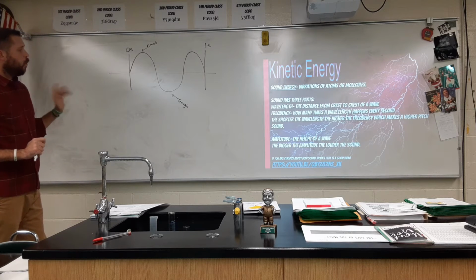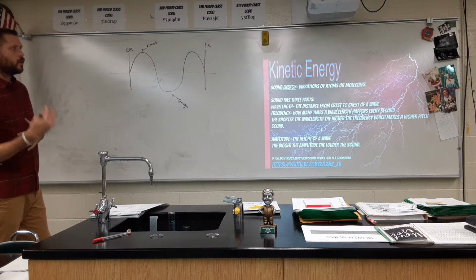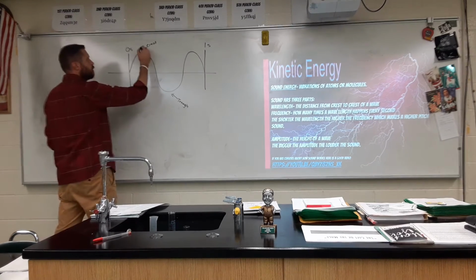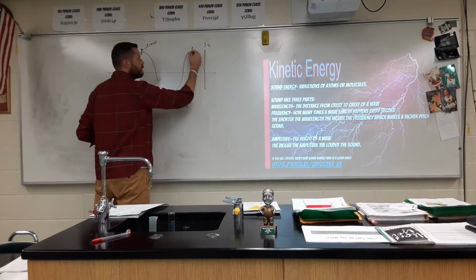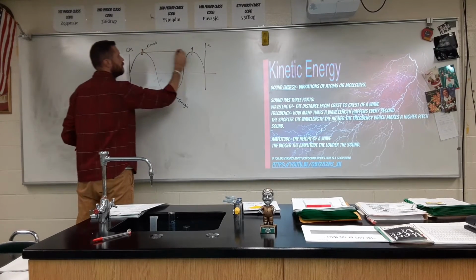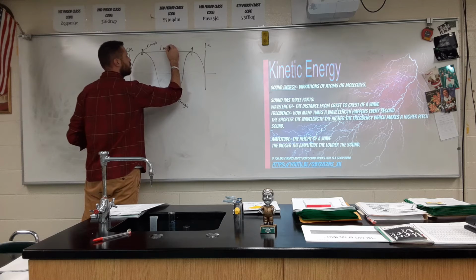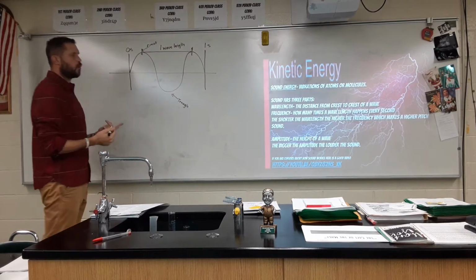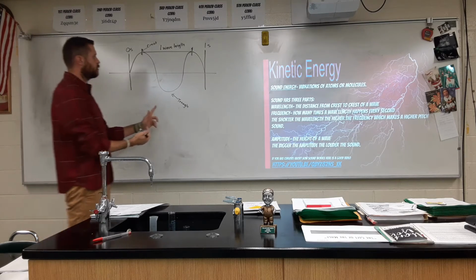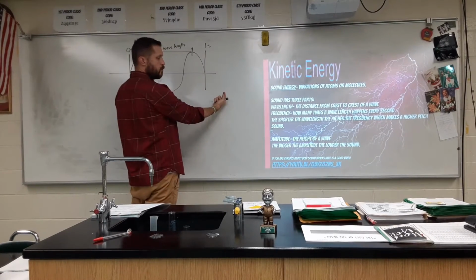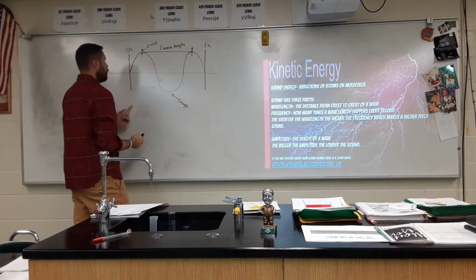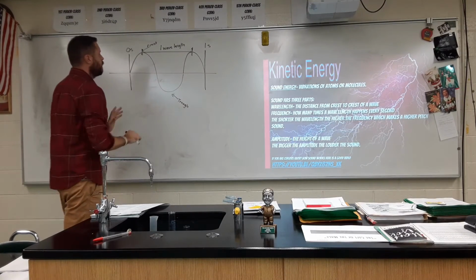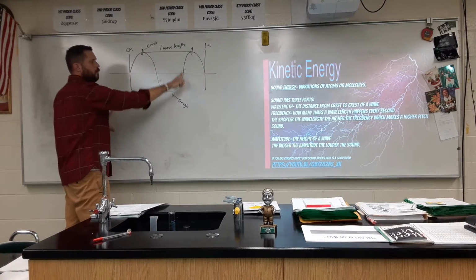Wavelength is the distance from one crest to the next crest of the wave. So you can say wavelength is from crest to crest. That's one wavelength. You could also say it's from trough to trough. I don't have the second trough in here, but if I did, we could say from trough to trough. You could also say from the middle to the middle. A wavelength always has one full crest and one full trough.